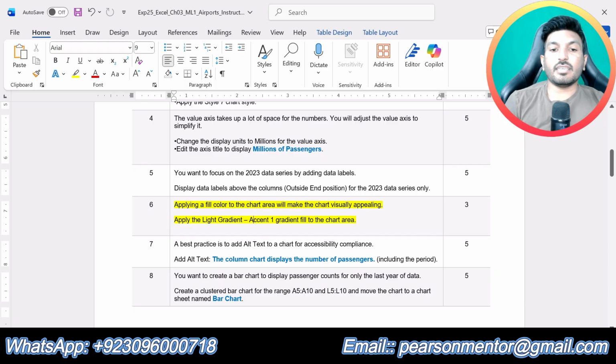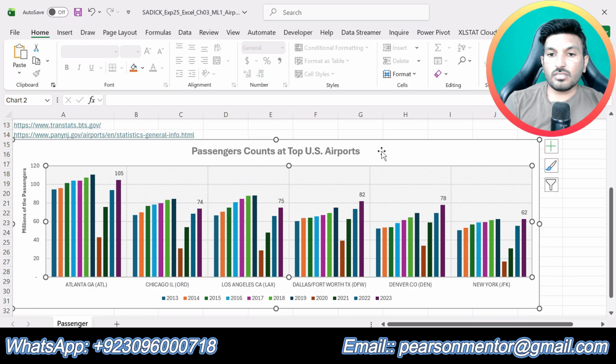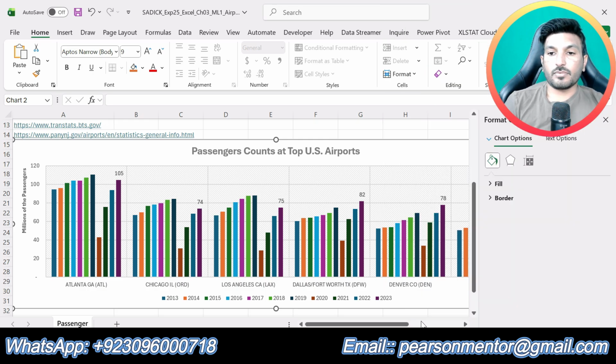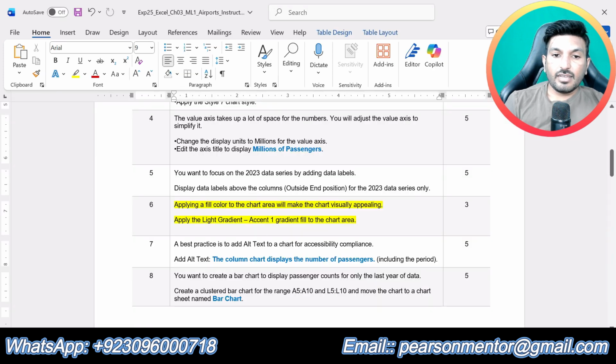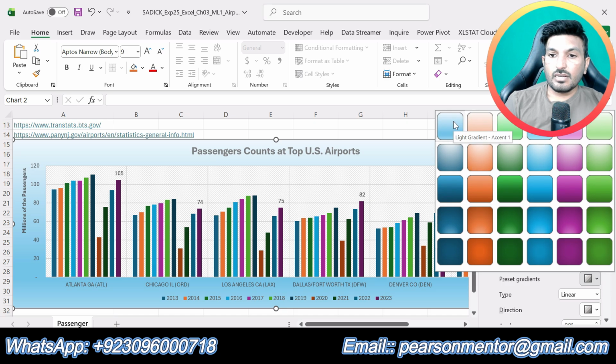Now step number 6 is saying applying a fill color to the chart area will make the chart visually appealing. Apply the light gradient accent 1 gradient fill to the chart area. So this is our chart area. Right click on that and click format chart area. So now click on fill and we are supposed to add the gradient color light gradient accent 1. So from here select gradient fill and then select light gradient accent 1, this one.